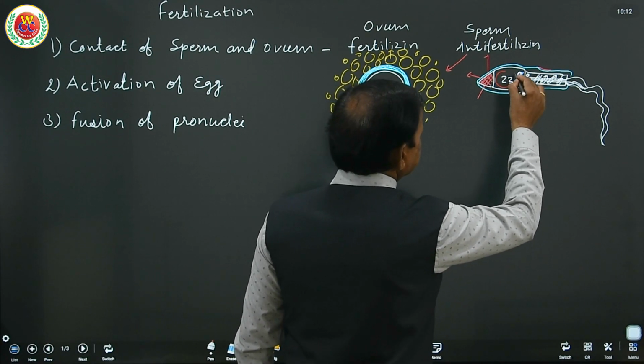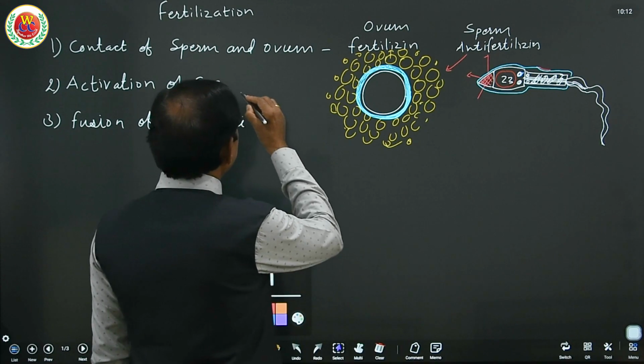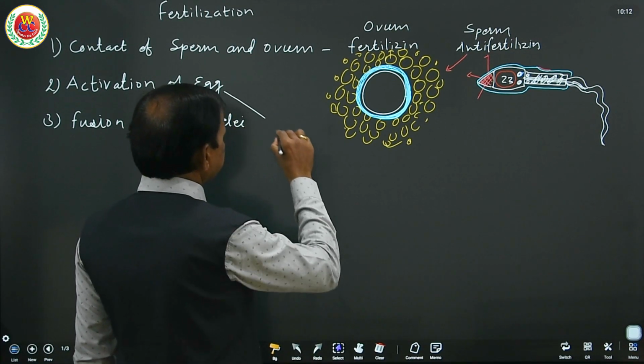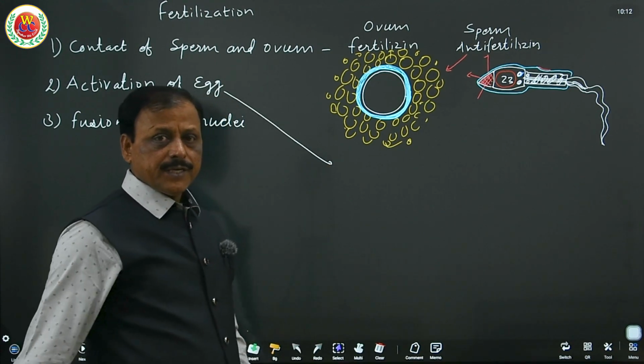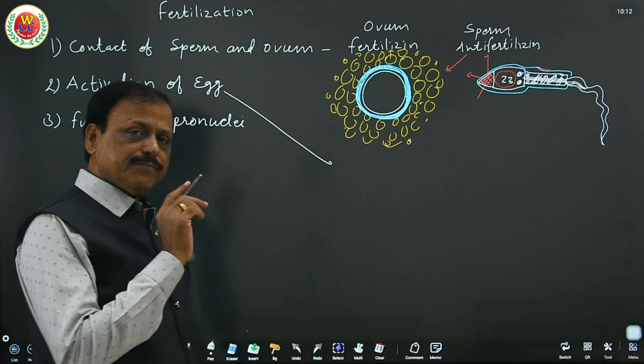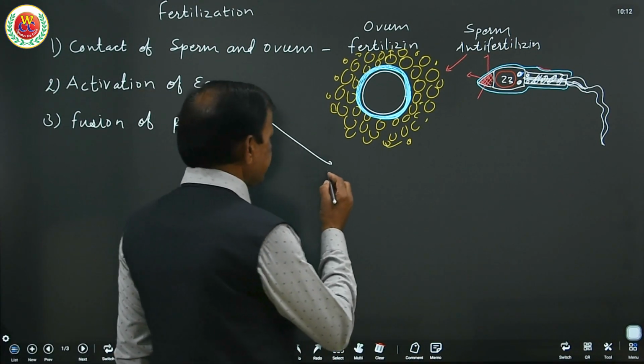In that nucleus. Now second step, activation of egg. Under the activation of egg, physical and physiological changes happen. What are physiological and physical changes? That is very important. What is physiological change?